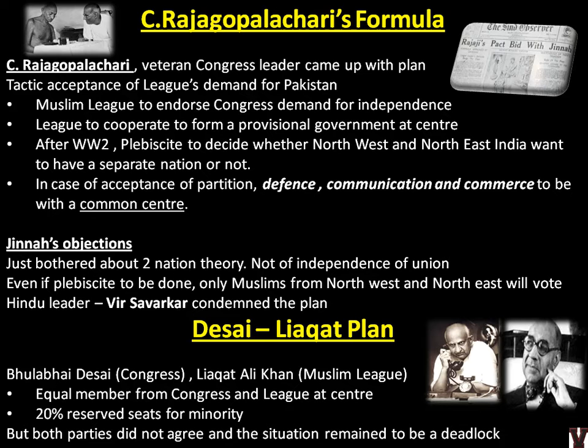So both the CR formula and the Desai-Liaquat plan, you should know the timeline. It came after the Quit India movement, around the year 1943-44, and these two were failures. It was not successful. The next big thing is the Wavell Plan, which comes in 1945, which is again repeatedly asked by UPSC in one form or the other, let it be prelims, mains or optionals.